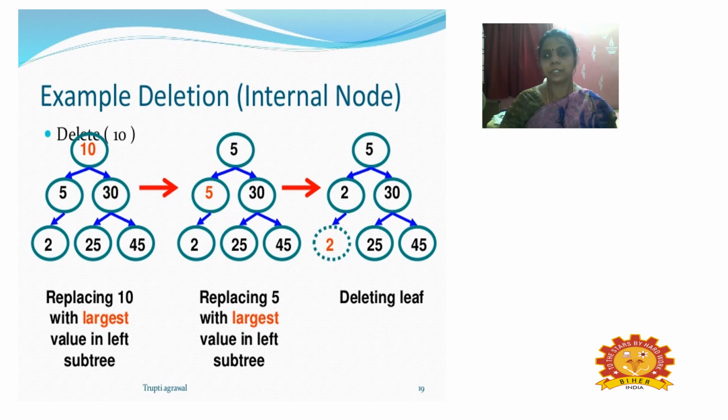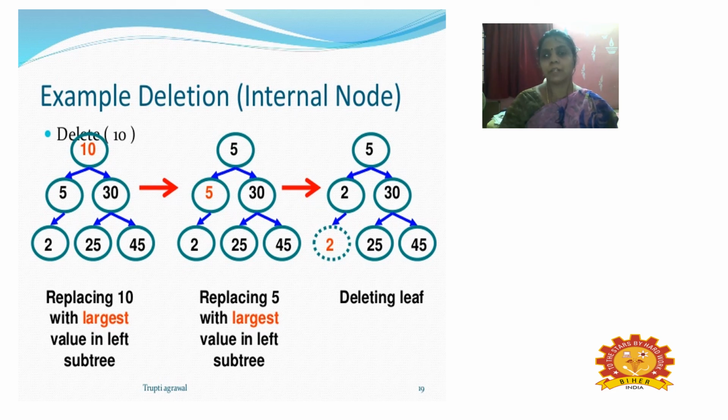Here the internal nodes are disturbed and changes happen inside them. First we inserted some values, created all the nodes and a binary tree, and 10 is the topmost node, which I'm going to delete now. Look at the changes that happen.